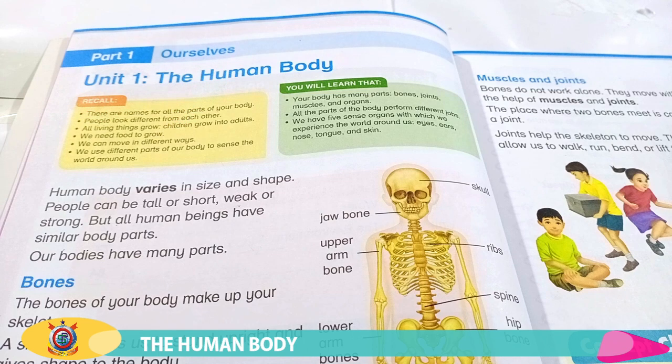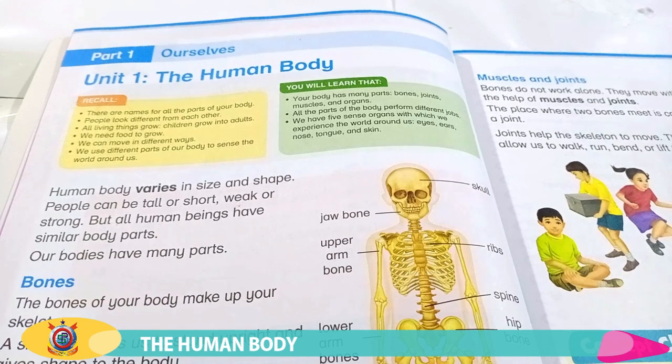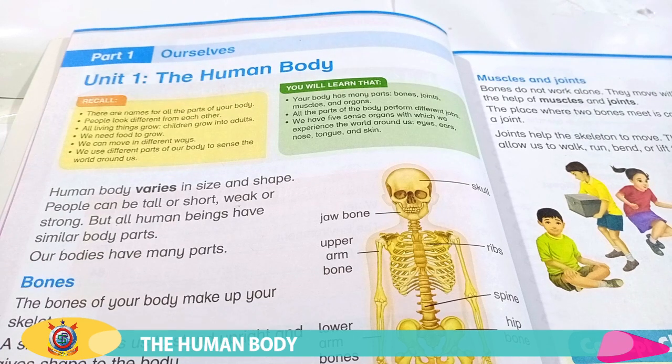The human body. In this class, we will learn about the human body. As you know, you already learned about the human body parts names, but in this class we will learn about their function, that is, what is the function of each and every part of our body.